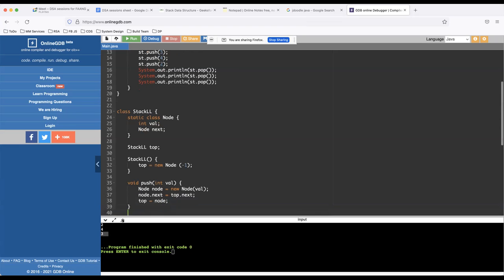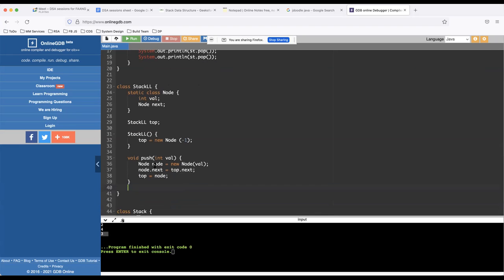Does that make sense? So basically I'm making the incoming node the new top. Okay, so node dot next is equal to top dot next, and instead of saying top is equal to node, top dot next is equal to node.